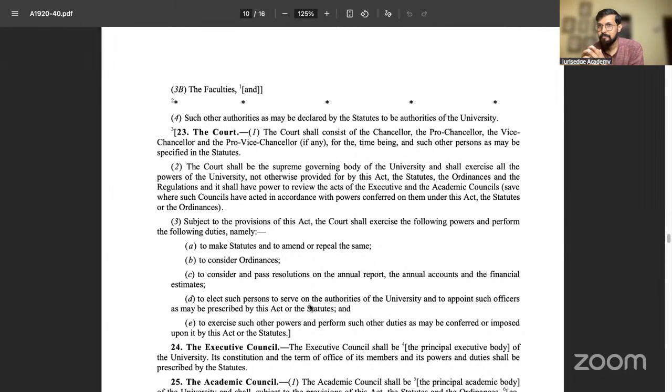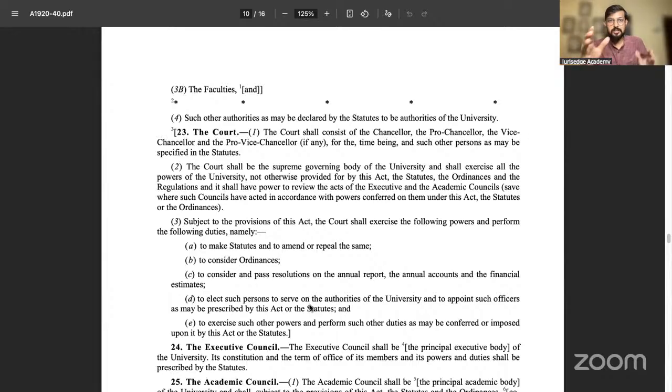As a result, how can you call AMU a minority institution? This is what the Supreme Court is saying in Aziz Basha: administration and establishment, both words are equally important for any institution to be a minority institution. In this case, both things are not there for AMU, and as a result it cannot be called a minority institution.